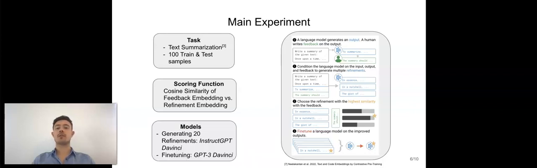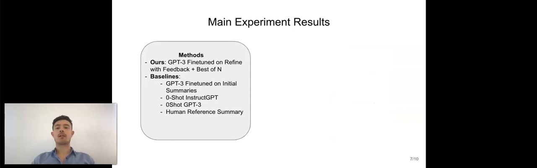The language model we use to generate refinements is InstructGPT Da Vinci, which is a fine-tuned version of GPT-3 that is better at following instructions. Unfortunately, InstructGPT cannot be fine-tuned via OpenAI's API, which is why we fine-tune GPT-3 Da Vinci on the dataset with 100 refined summaries. Our algorithm is called GPT-3 fine-tuned on refine with feedback plus best of n, where best of n refers to selecting the best refinement out of 20. That is the one with the highest similarity to the feedback.